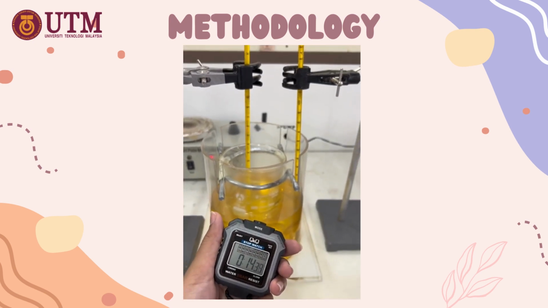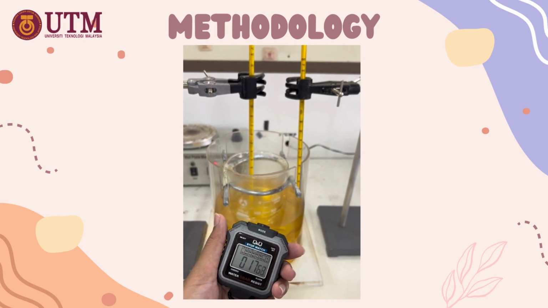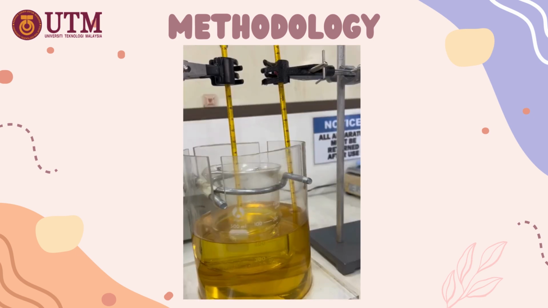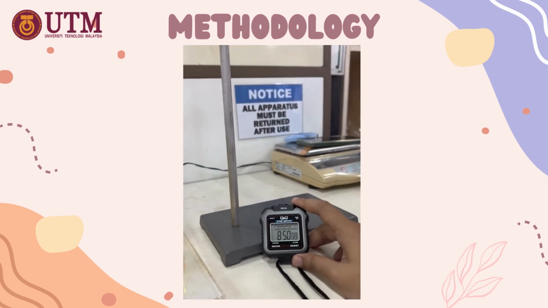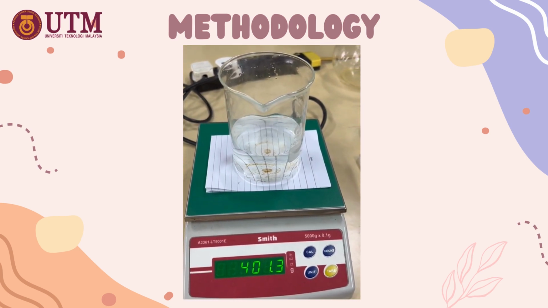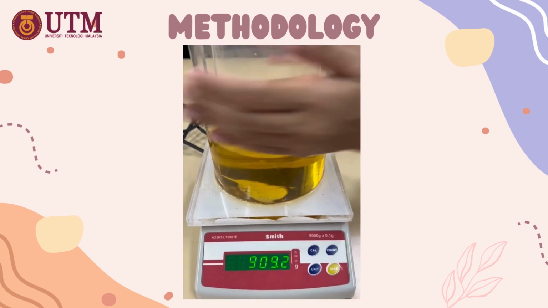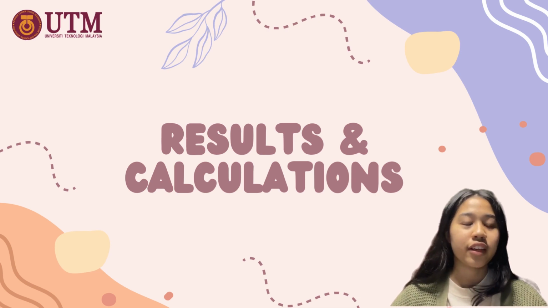Next, record the temperature of the water and the oil every 1 minute using a stopwatch. Continue to record the temperature every 1 minute until the water and the oil reach the same temperature, which is thermal equilibrium. After it reaches the same temperature, take out the small beaker and measure the weight of the water in it. And the last step, don't forget to measure the weight of the palm oil that we used in this experiment. So I will proceed with results and calculations.